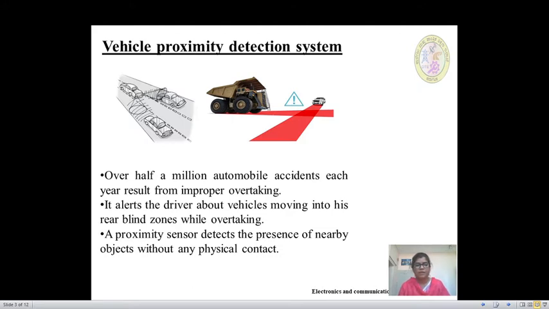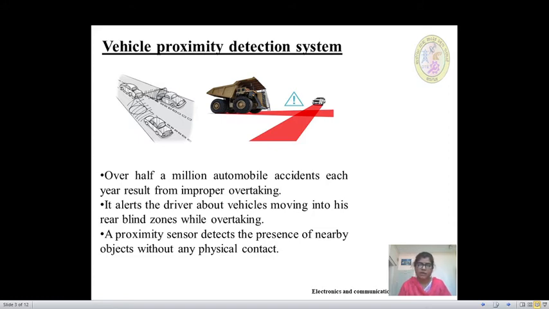Over 500,000 automobile accidents each year result from improper overtaking. That is, when drivers want to overtake without proper rules following, then due to the improper overtaking many accidents occur. So to avoid these accidents we can make use of proximity detection system.